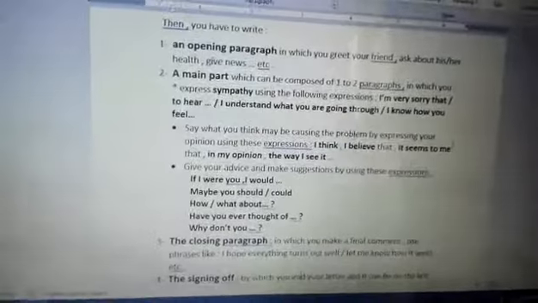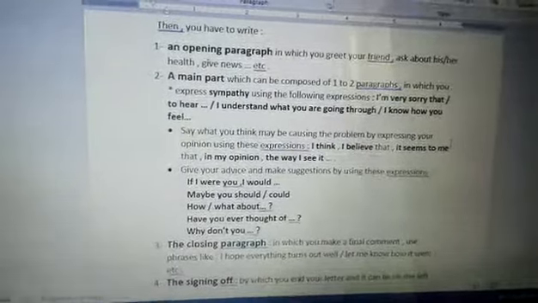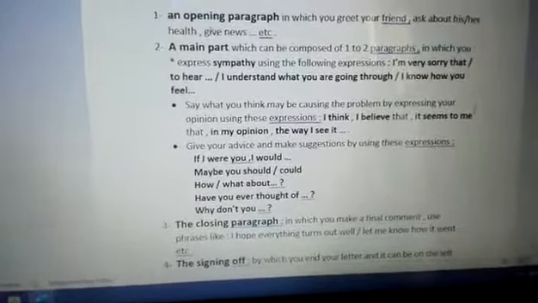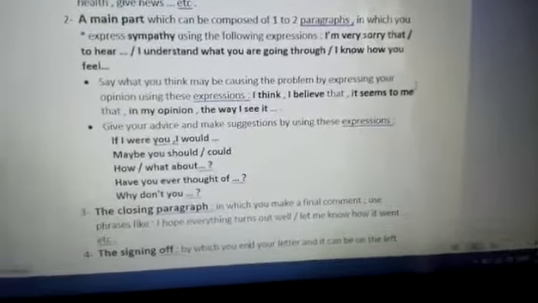Then, the last step in the main part: give your advice. This is the most important step. Give your advice and make suggestions by using these expressions.